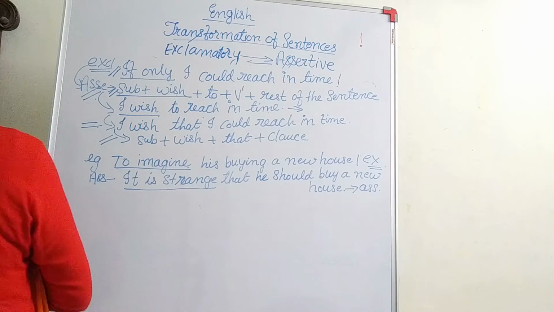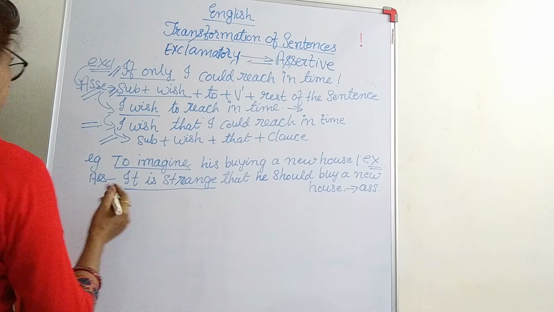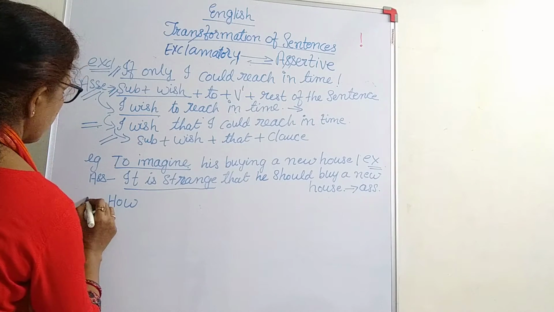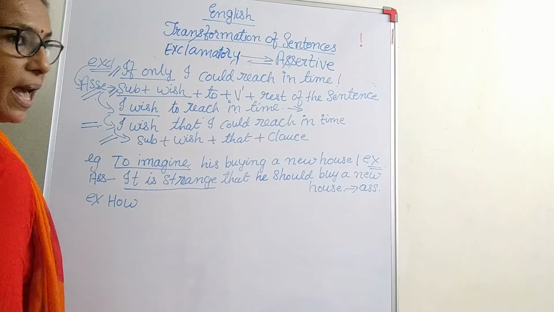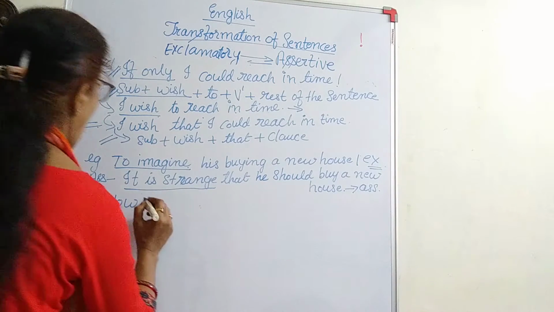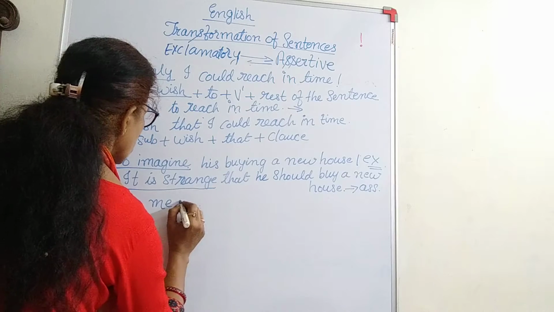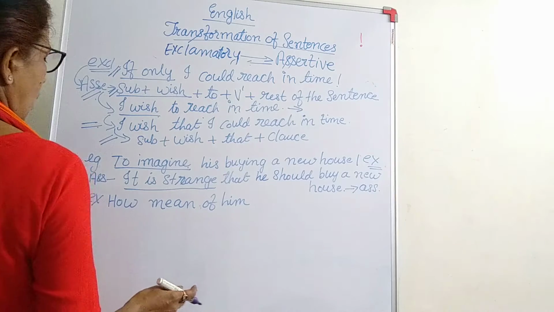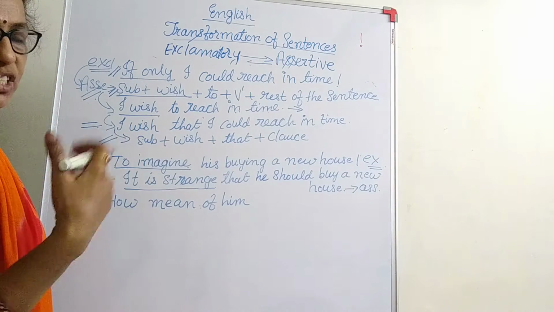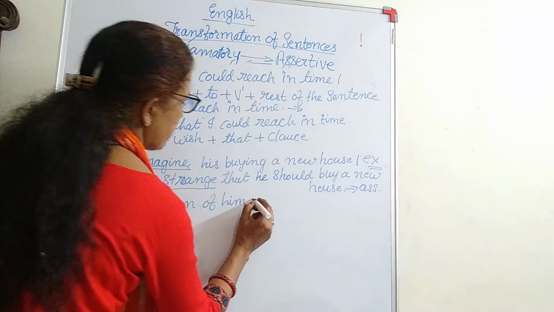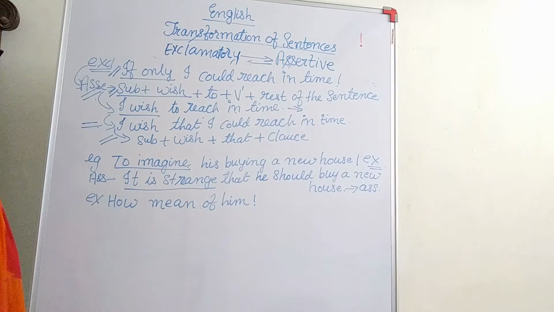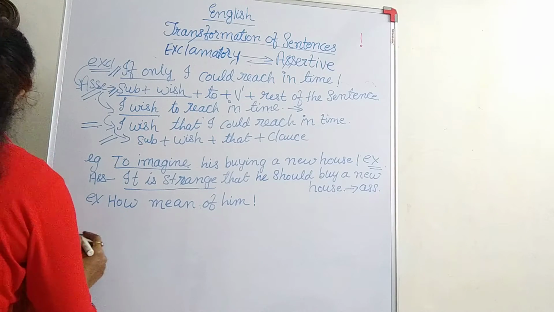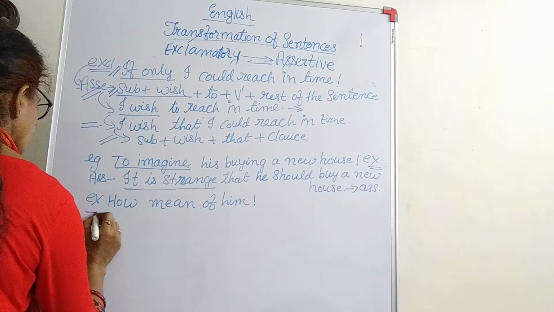After that, let us see another example. These are all examples of exclamatory sentences, and I am giving you different words. How mean of him. It means he was very bad, very rude, he behaved in a very bad manner. So how mean of him. This is an exclamatory sentence and you have to change it into assertive. So what will be the structure?